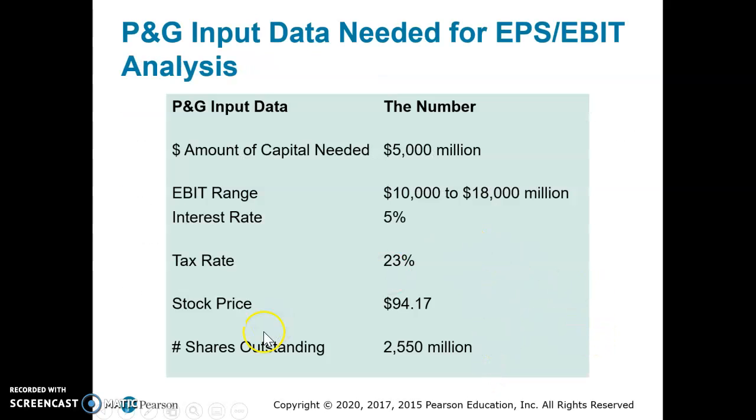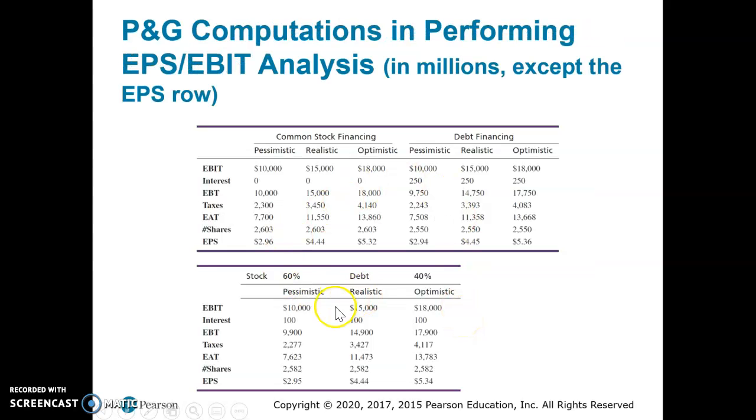Here's an example of Procter & Gamble's inputs that are needed to perform an analysis. So when they say 5,000 million, that's actually 5 billion. So they need $5 billion. Their earnings before interest and tax is usually 10 to 18 billion. The interest rate that they pay is 5%. Tax rate is 23%. The stock price is $94.17, and they have 2.55 billion shares outstanding.